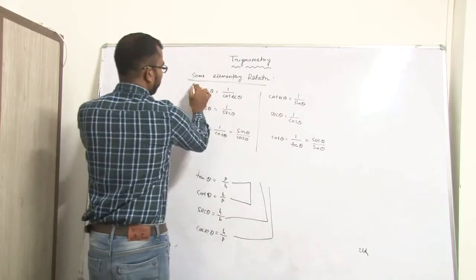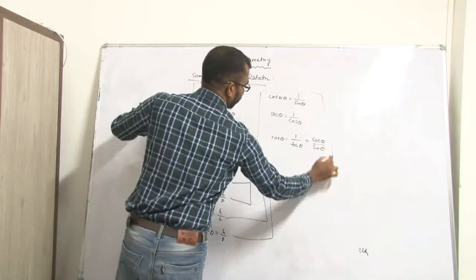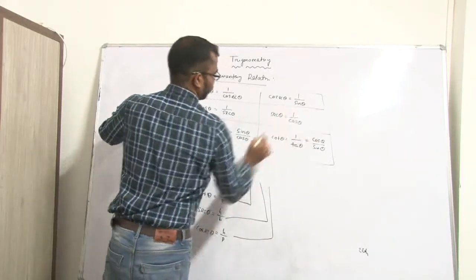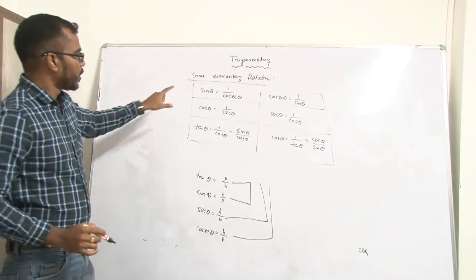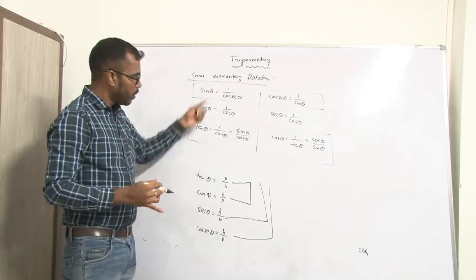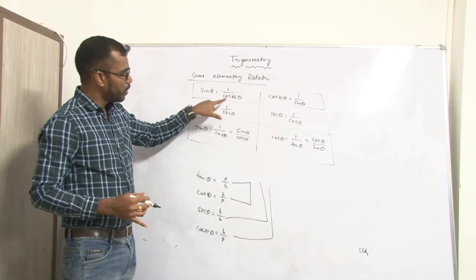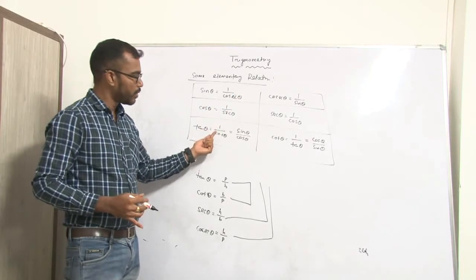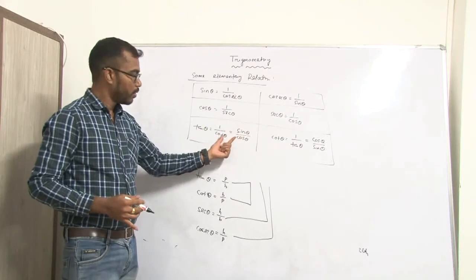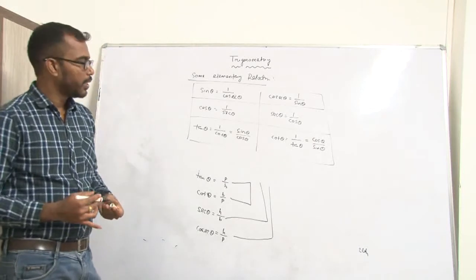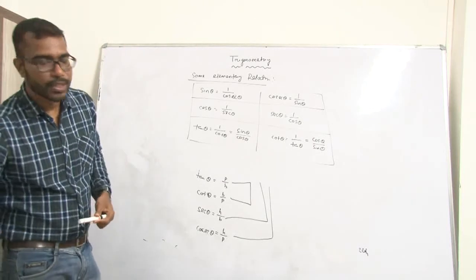So these are the 6 relationships between T ratios. Sin theta is equal to 1 by cosec theta, cos theta is equal to 1 by sec theta, sec theta is equal to 1 by cos theta. Similarly, tan theta is equal to 1 by cot theta, or sin theta by cos theta, and cot theta is equal to 1 by tan theta, and cos theta by sin theta.